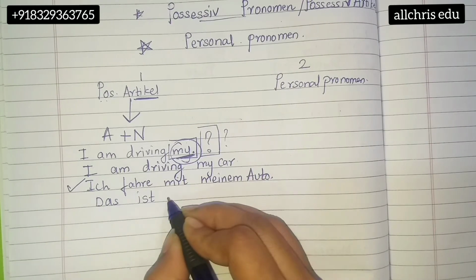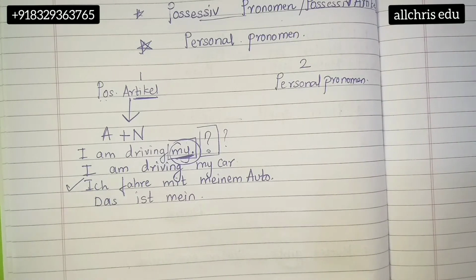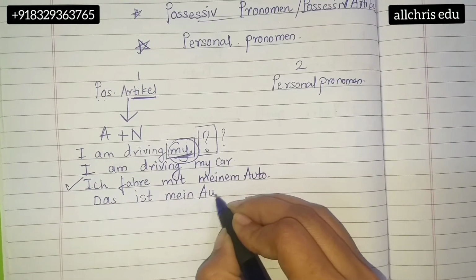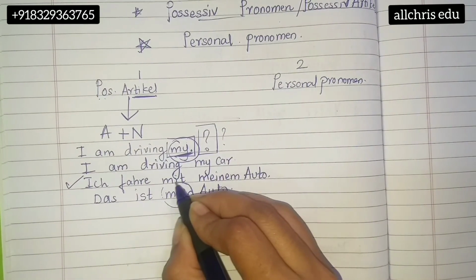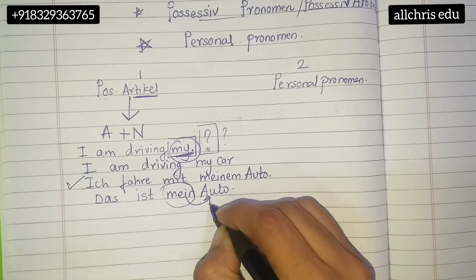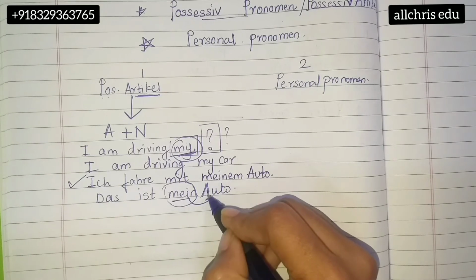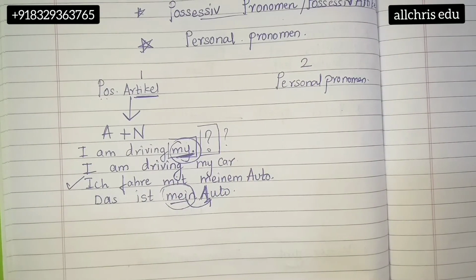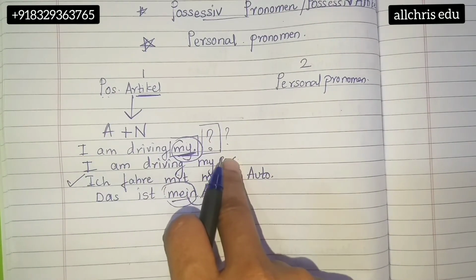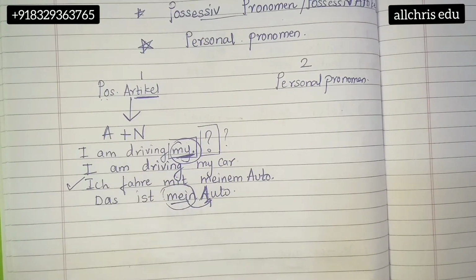Das ist mein, full stop. If I say "das ist mine," you will say, what are you talking about, ma'am? What is yours? Then I will say, "das ist mein Auto." So whenever a possessive article comes, we have to note down a noun after it. Exactly after that article, a noun should come. A noun should accompany that article. So a possessive article always comes with a noun exactly after that word. It should come with the article hand in hand, like best friends.